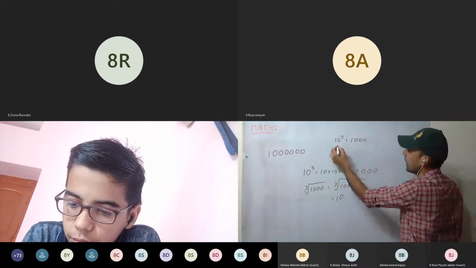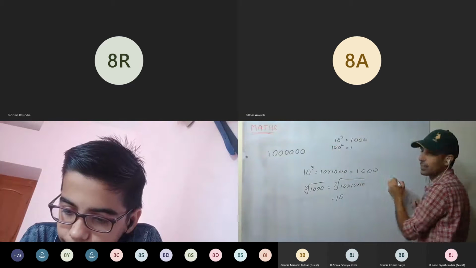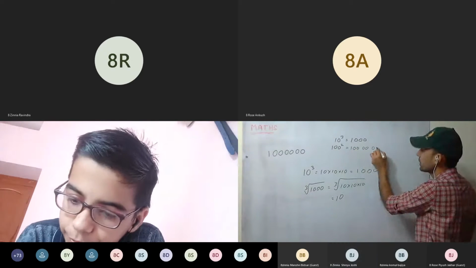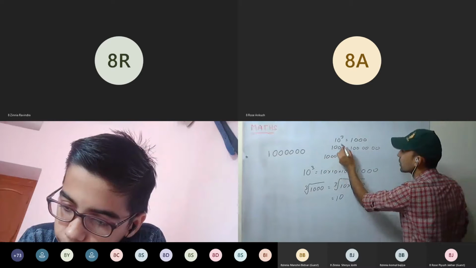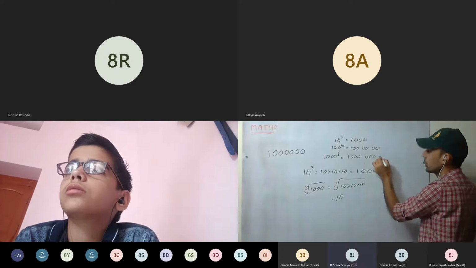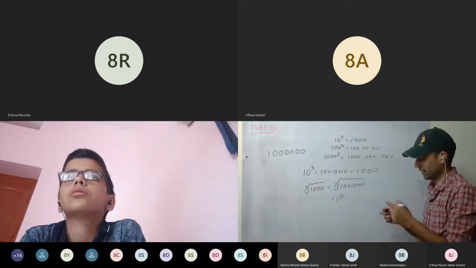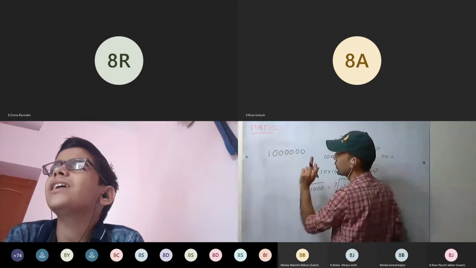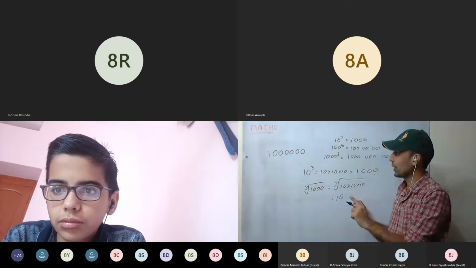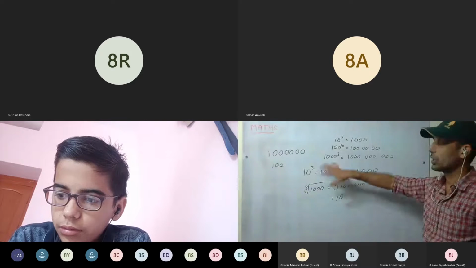3 zeros will add. And if it is 2 zeros, 100, then how many zeros will I put? 6 zeros. 1 time, 2 times, 3 times. If it is 1000 cube, then 1 time, 2 times, 3 times. This is clear? So what will be the cube root of this one? Is it a cube or not? 1, 2, 3, 4, 5, 6. 6 zeros are there. It's a cube. 6 is divisible by 3. So it will be 100 cube.